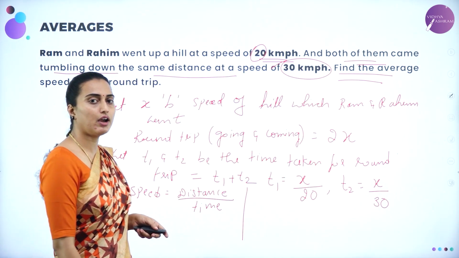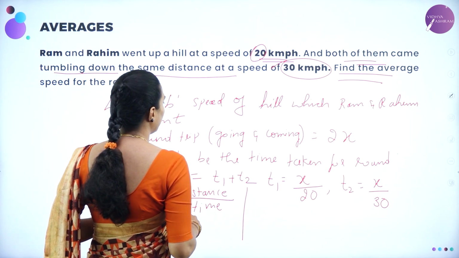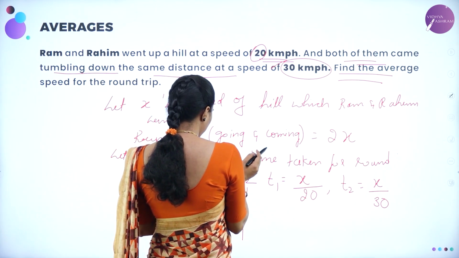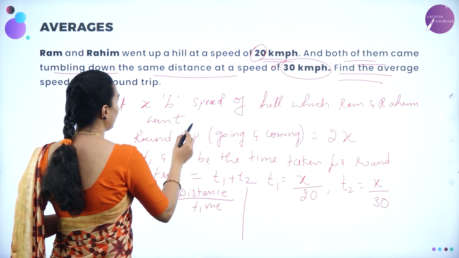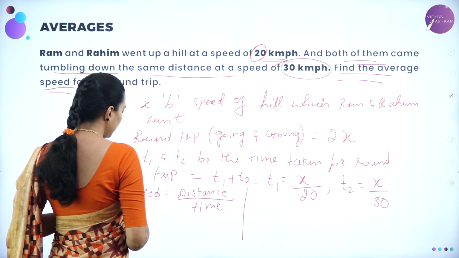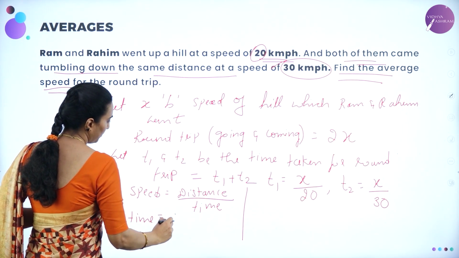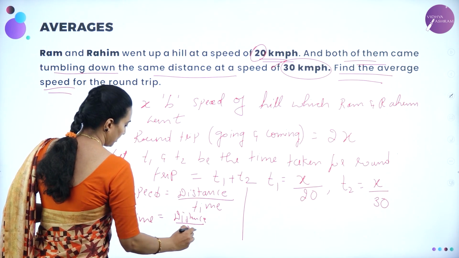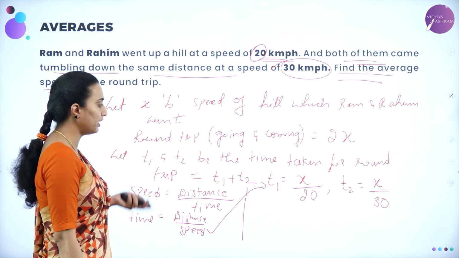Isn't it? Therefore, how to calculate the average? They have asked to find the average speed. Time can also be written as time equals distance divided by speed. According to that I have written this formula, that is T1 is equal to x by 20.